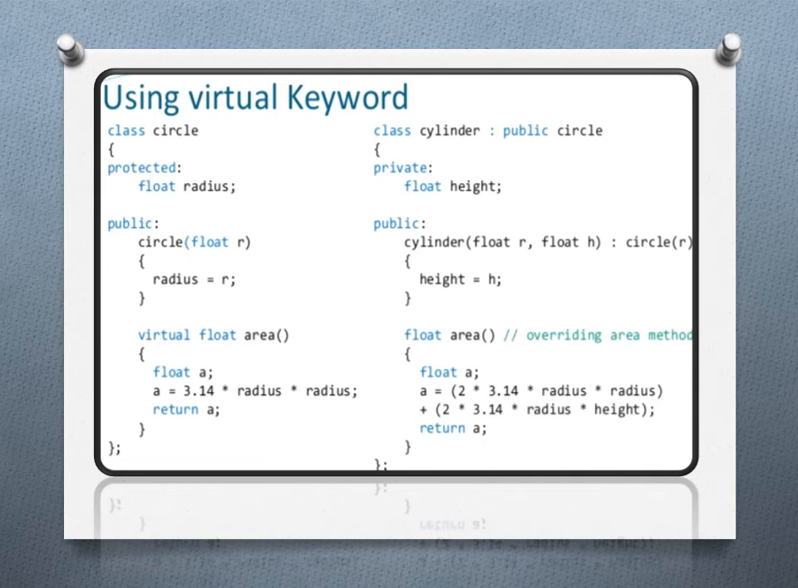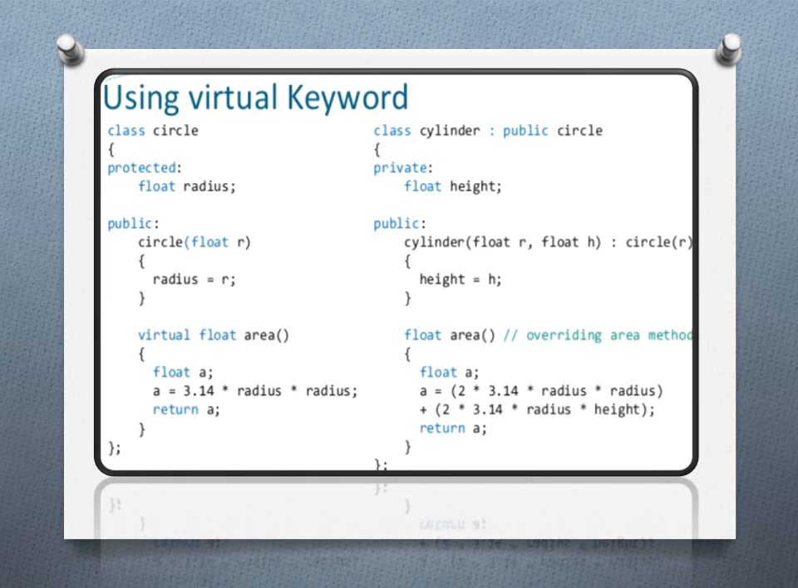Now see the second class, Cylinder, which is derived from public Circle. In this class, private float height is declared under the private section. Then public Cylinder with float r, comma, float h. Here we declare a parameterized constructor. Then height is equal to h. Now see float area, overriding the area method. Float a is equal to 2 into 3.14 into radius plus 2 into 3.14 into radius into height, and returning a. So we are calculating the area of the cylinder.